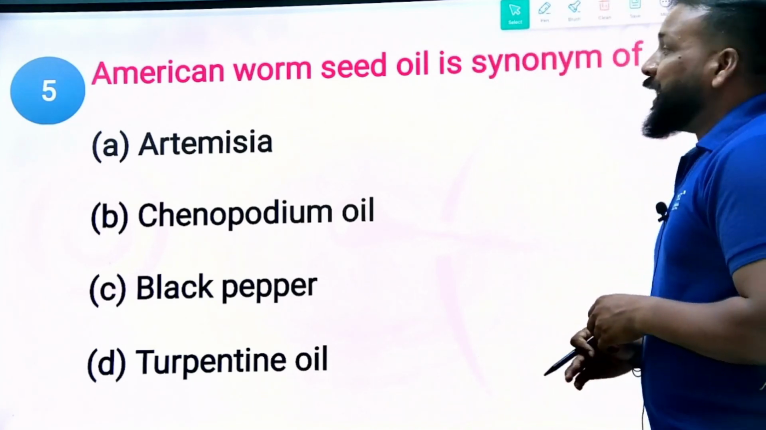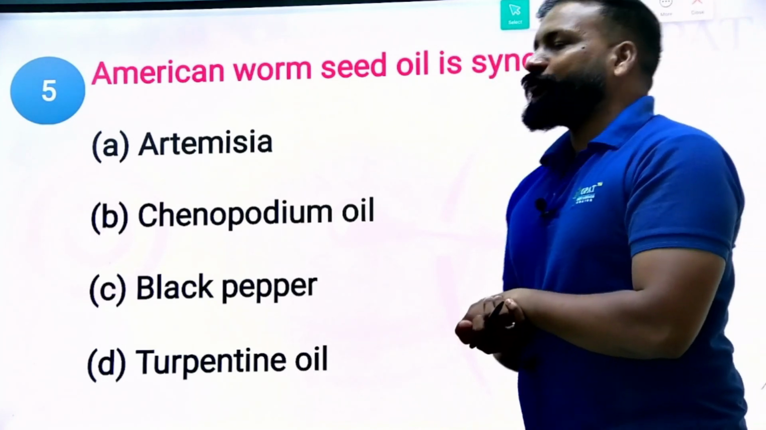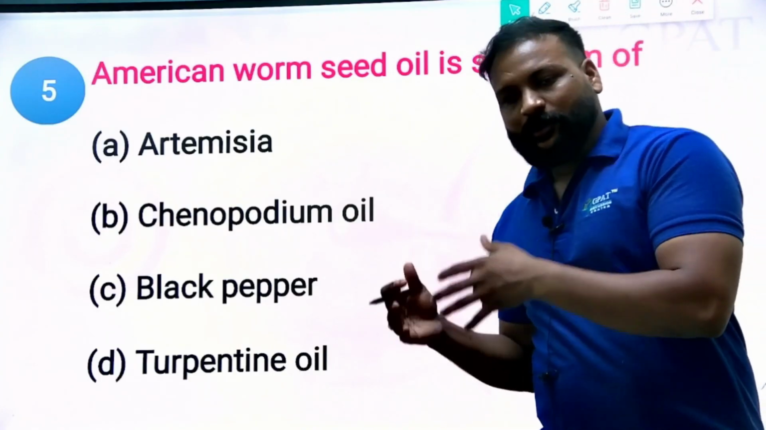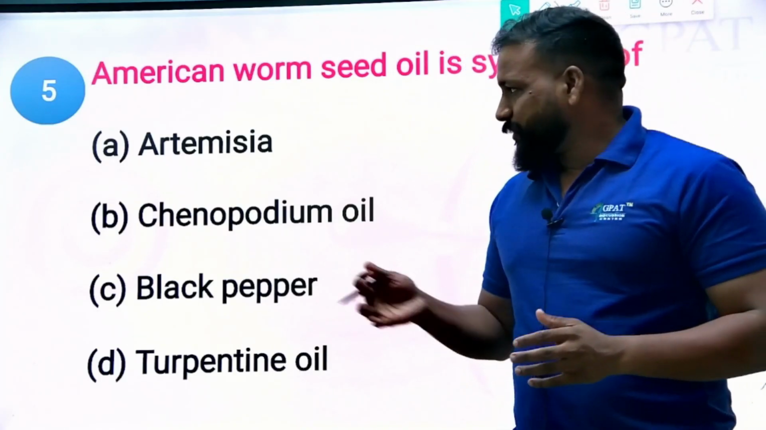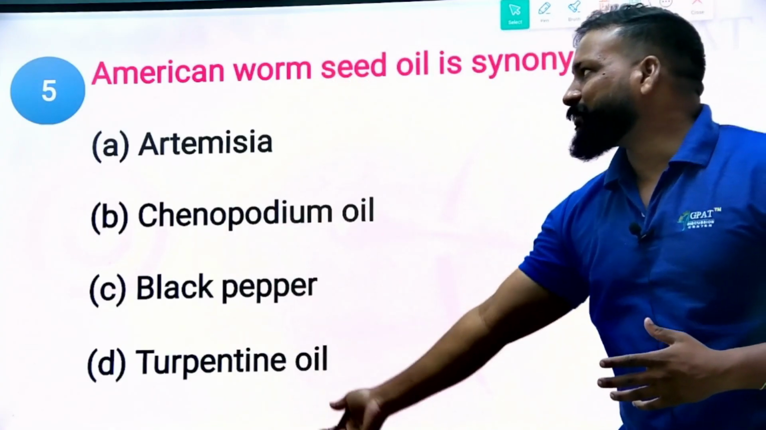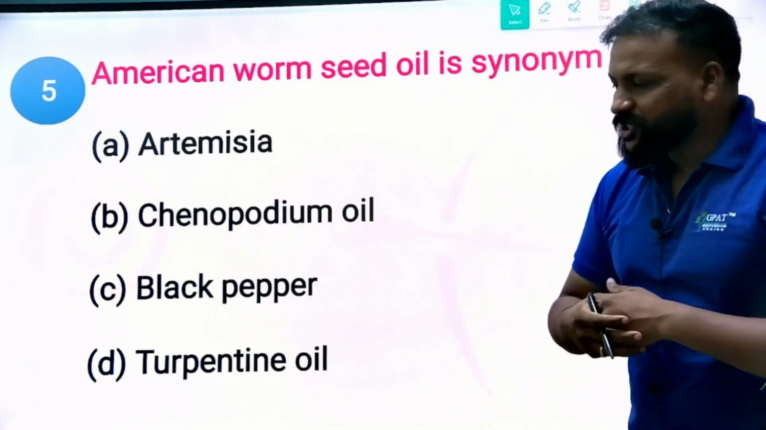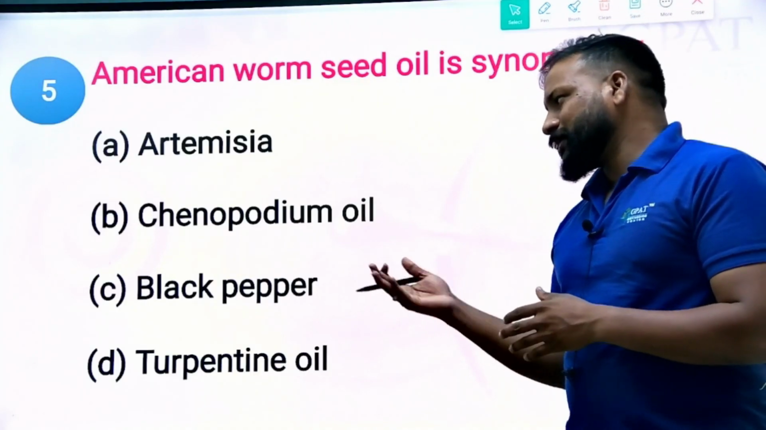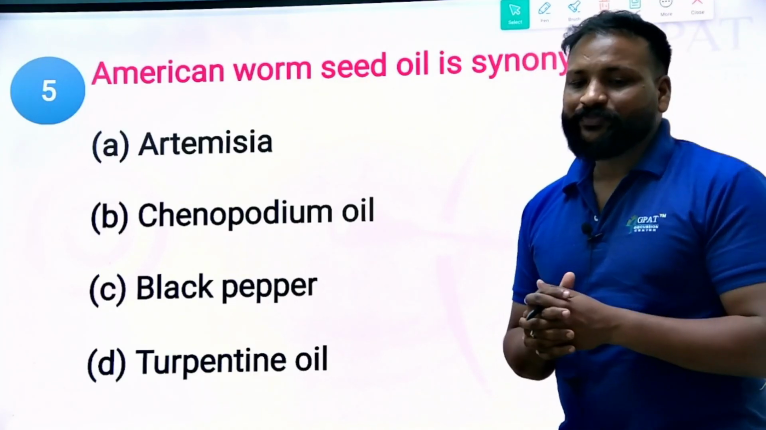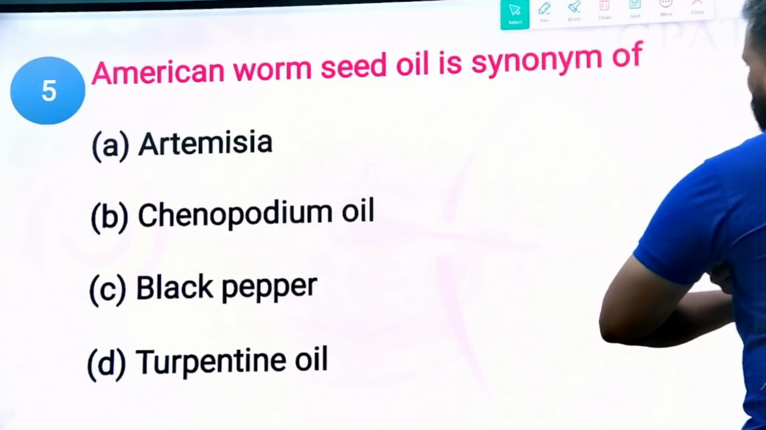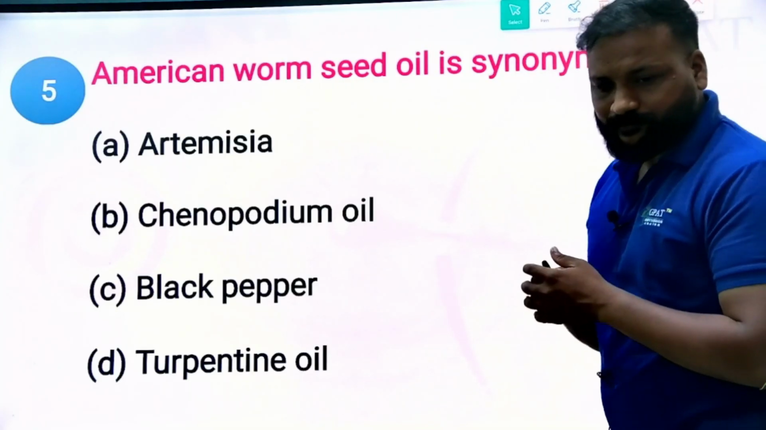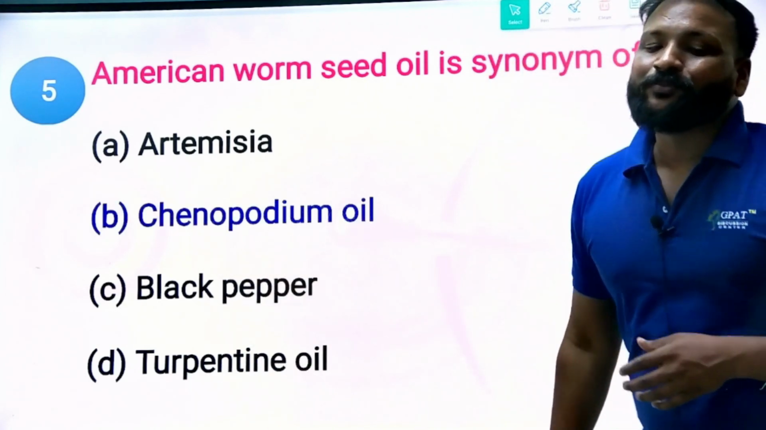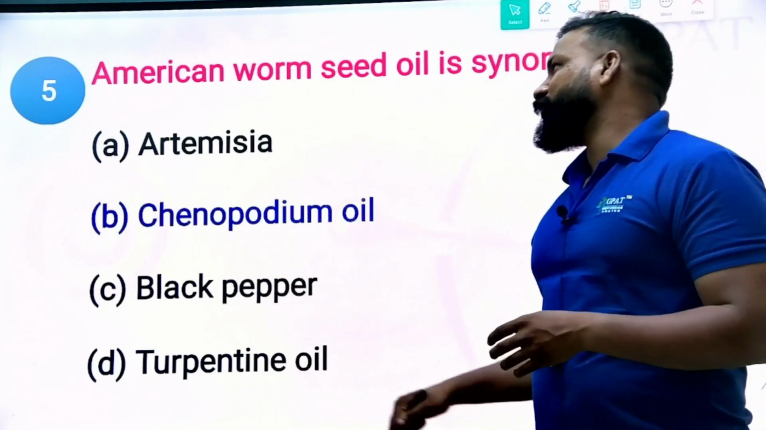Next one. American worm seed oil is a synonym of. American worm seed is a plant which belongs to the volatile oil plants. So which plant name has this synonym? Option A, Artemisia, B, Chenopodium oil, C, black pepper, and D, turpentine oil. What is the right answer? Let us see. Undoubtedly, option B, Chenopodium oil. Chenopodium oil is the synonym of American worm seed oil.